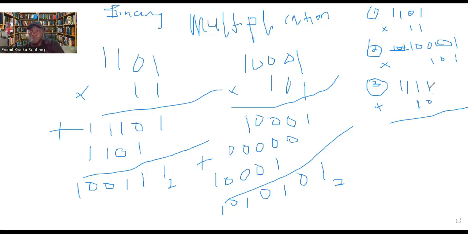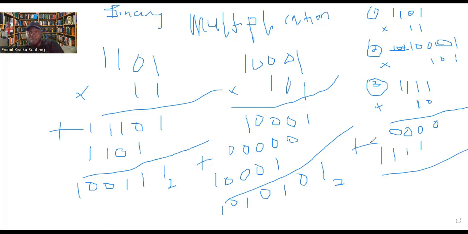Now 0 times 1, that's 0. 0 times this 1, 0. 0 times this 1, 0. And 0 times this 1, 0. Now 1 times 1 is 1 here. This 1, because we picked it, we write it here. 1 times this 1 is 1. 1 times this 1 is also 1. And 1 times this 1 is 1.